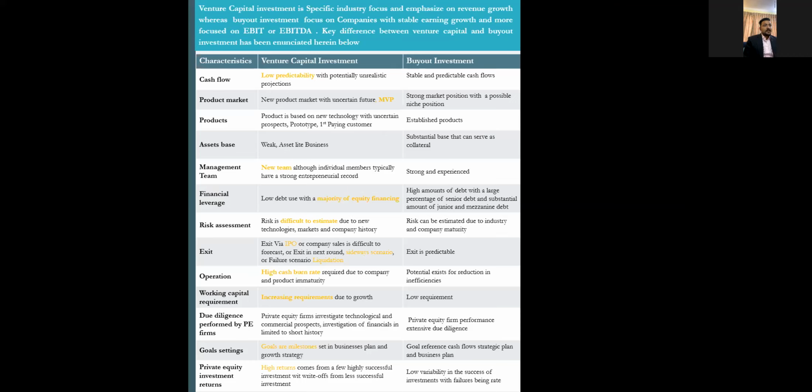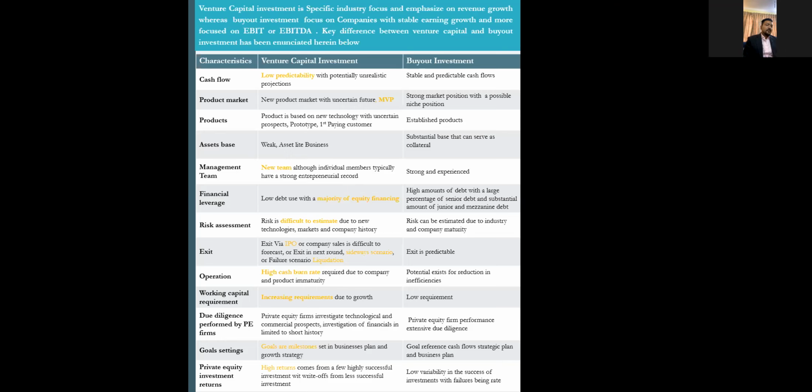And in terms of operations, yes, there is a high cash burn. So what's cash burn, right? If I invest, suppose, one rupee in a startup company and one rupee in a mature company, then I will be getting a value add on the one rupee which I spend in a mature company, as compared to the startup company, where I'm going to burn it, right? So burn basically means a net operating cash outflow, right? It's basically negative EBITDA, and yes, there will be some capital expenditures and working capital, right?